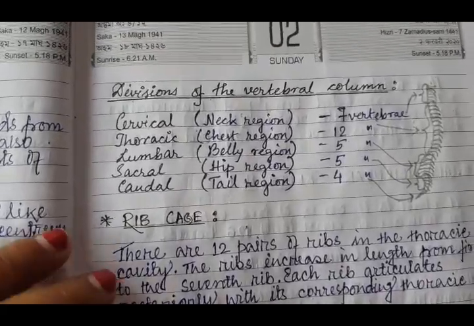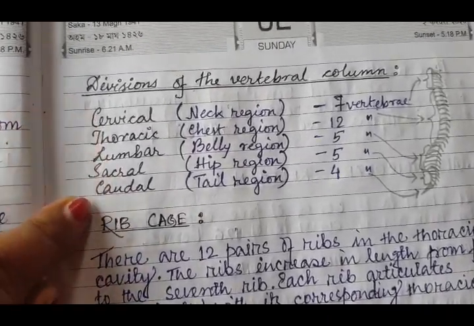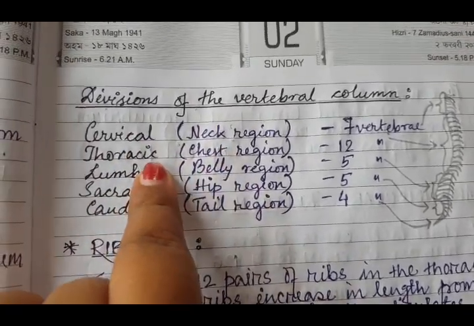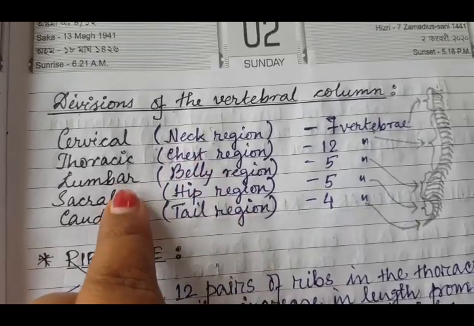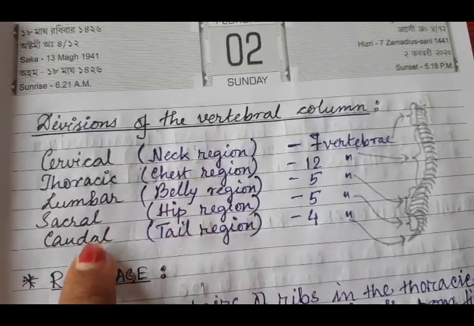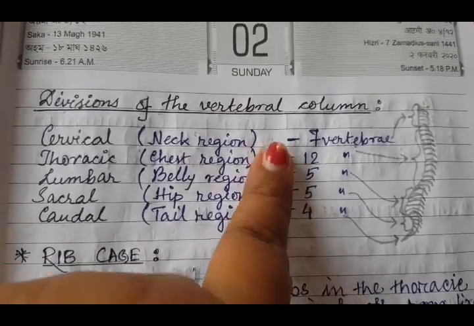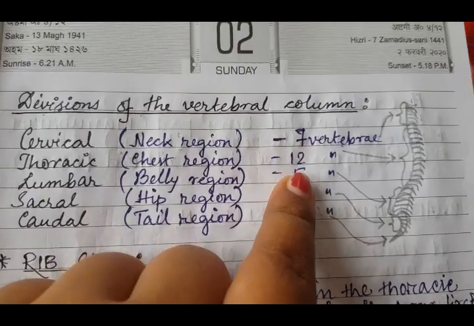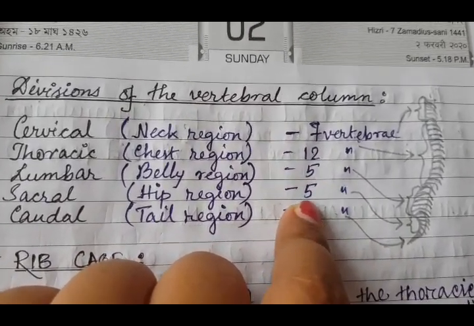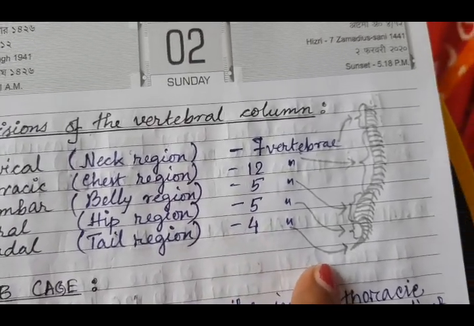Then we will see the divisions of the vertebral column. Previously we have seen there are 5 divisions. Cervical means the neck region, thoracic means the chest region, lumbar means the belly region, sacral is the hip region, caudal is the tail region. The cervical portion has 7 vertebrae, thoracic 12 vertebrae, lumbar 5 vertebrae, sacral 5 vertebrae, and the caudal region consists of 4 vertebrae.